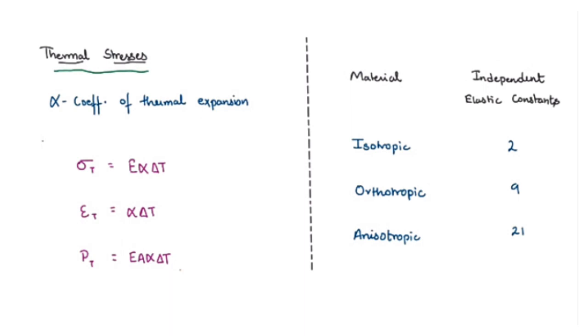Now coming to different materials and the independent elastic constants required for them. We basically have three types of material: isotropic material, orthotropic material, and anisotropic material. For isotropic material, we have two independent elastic constants. For orthotropic material, we have 9 independent elastic constants, and for anisotropic materials, we have 21 independent elastic constants.